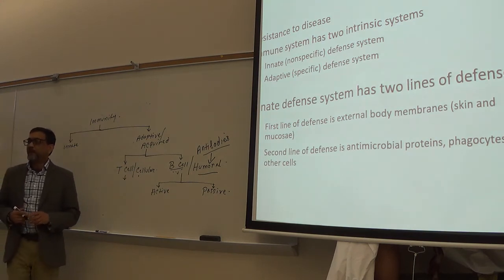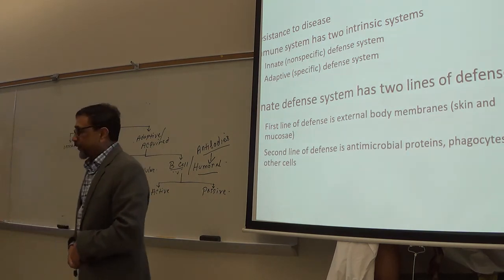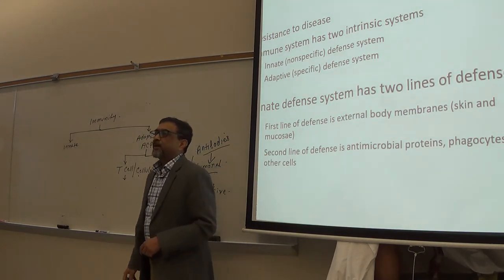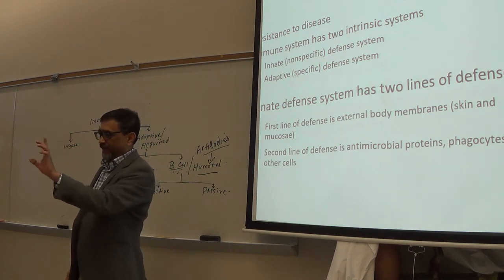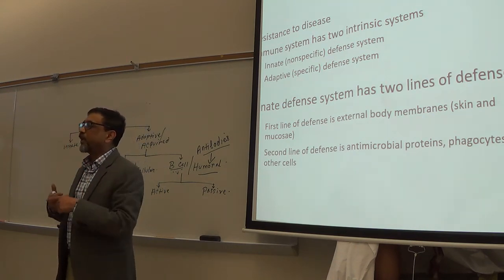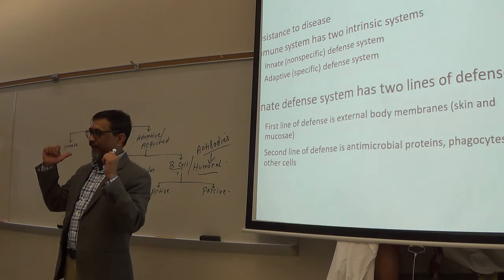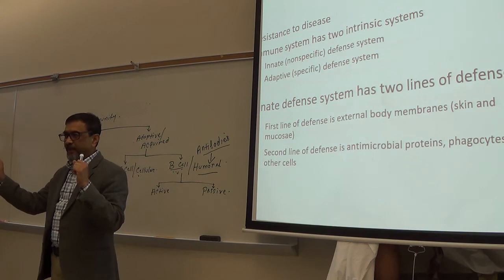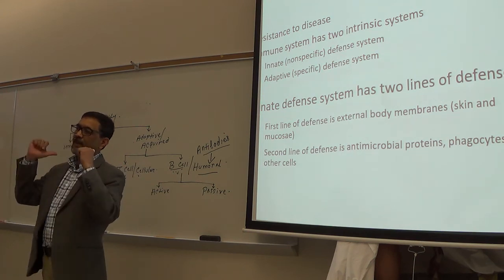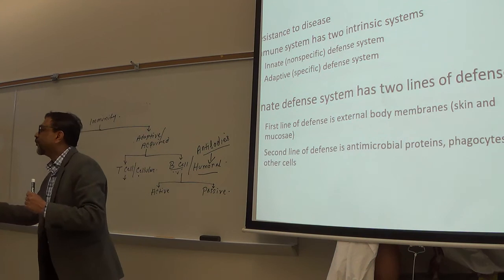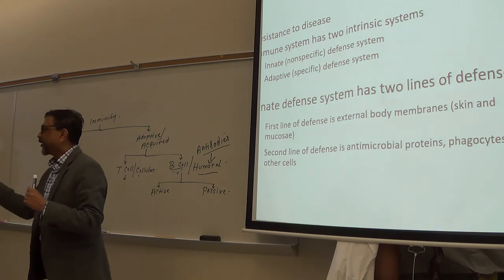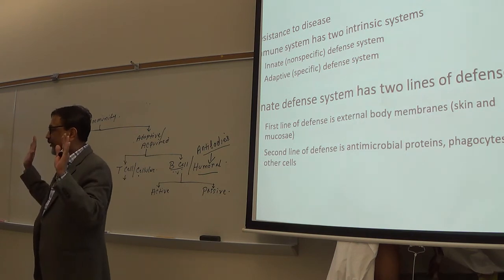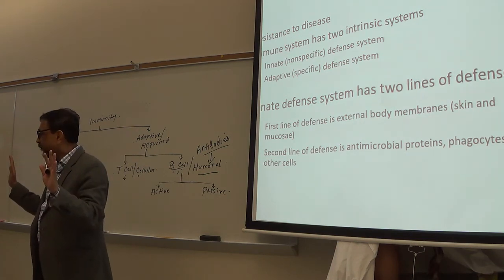The difference is, in case of active, your body produces antibodies in response to antigen. I am repeating again. Your body produces antibody in response to what? Antigen. Like if a bacteria or virus enters into your body, it will produce antibody. That's why it is called active. Make sense?